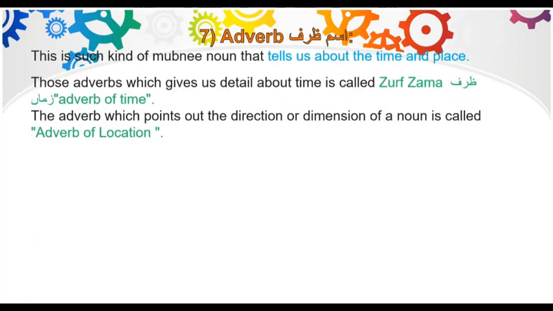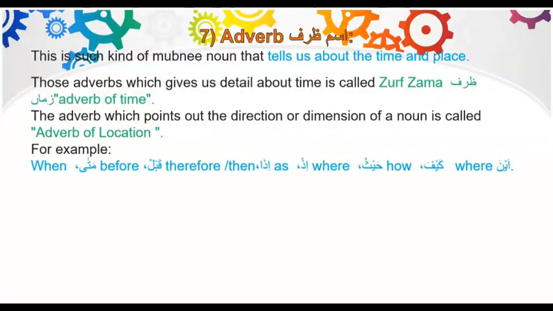Number 7 is adverb or ism zarf. This is such kind of mabni noun that tells us about the time and place. Those adverbs which give us detail about time are called zarf zaman, adverb of time. And the adverb which points out the direction or dimension of a noun is called adverb of location. For example, when, mata, before, qabl, therefore or then, idha, where, haythu, how, kayfa, and where, ayna.